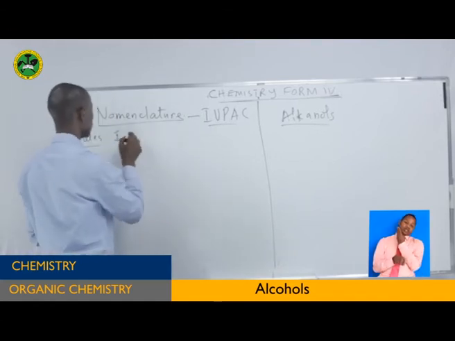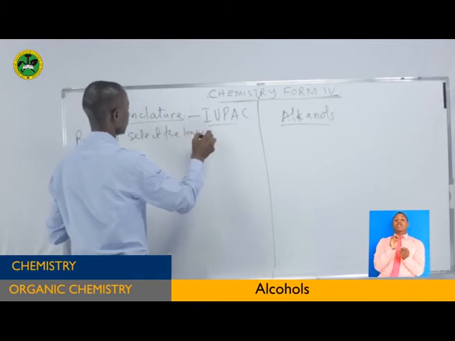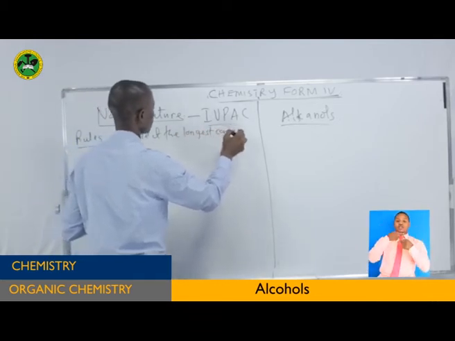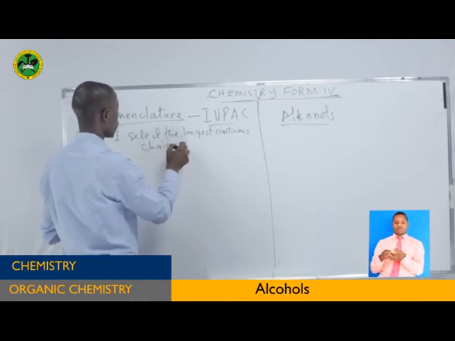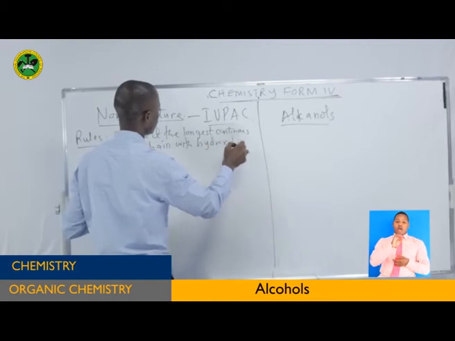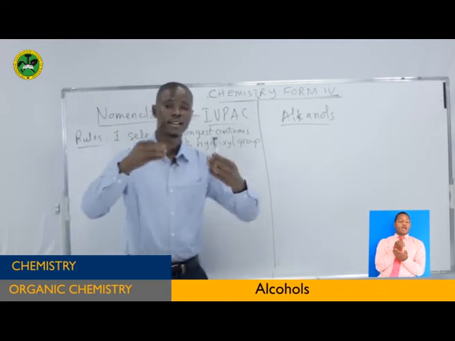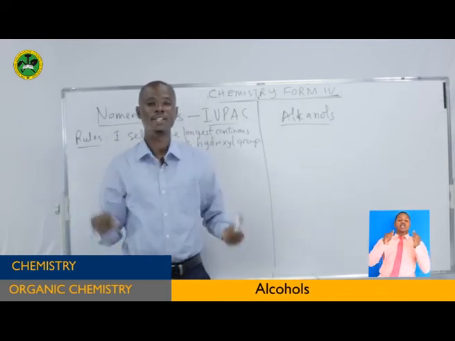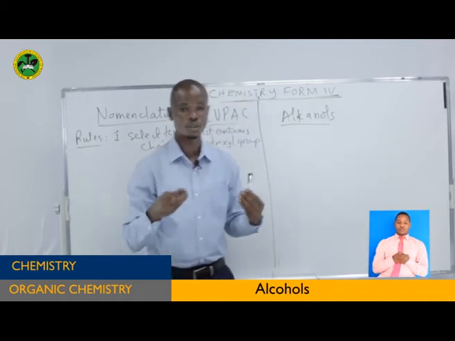Let me remind you. Select the longest continuous chain with hydroxyl group. That is important. Make sure that the chain that you are selecting has got the hydroxyl group. If you don't do that, you're going to be wrong.